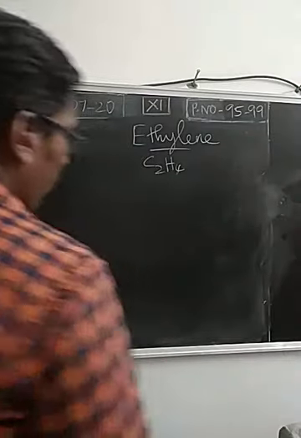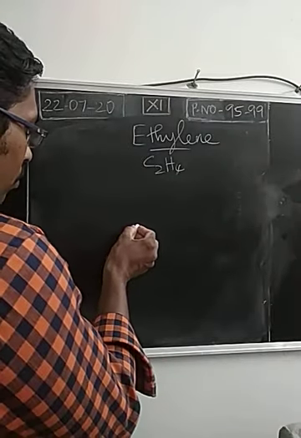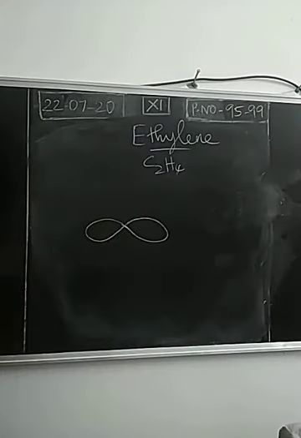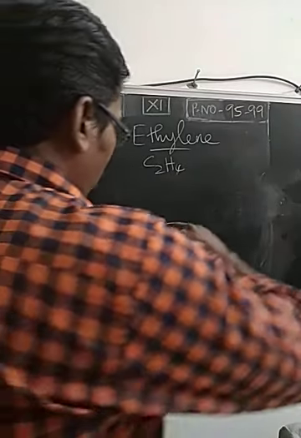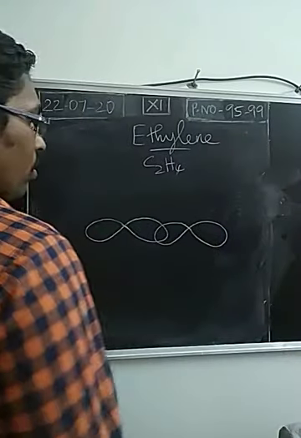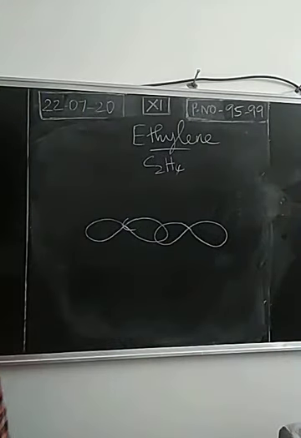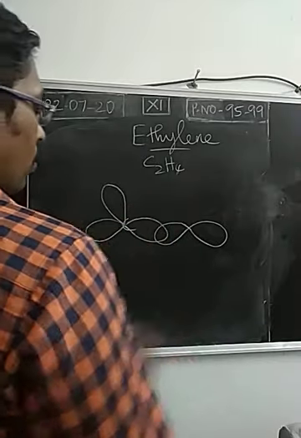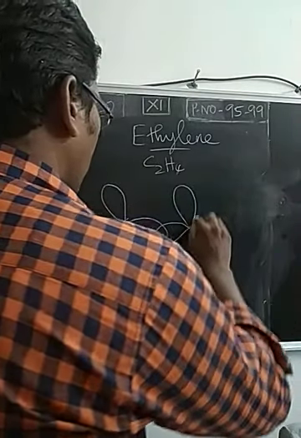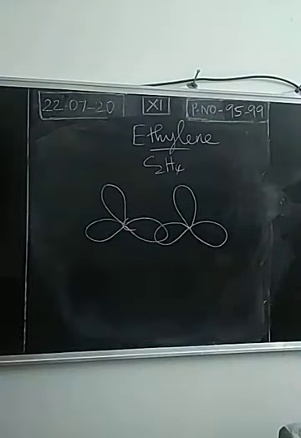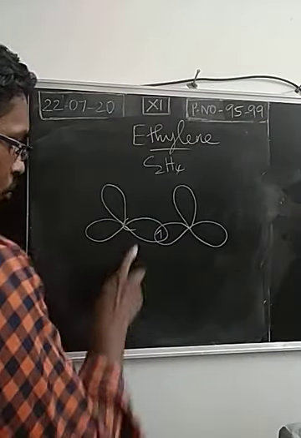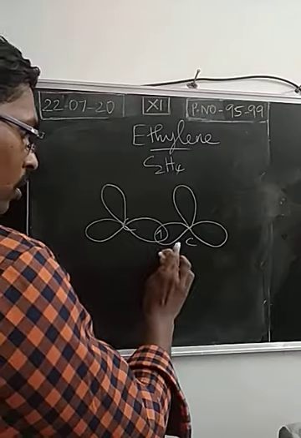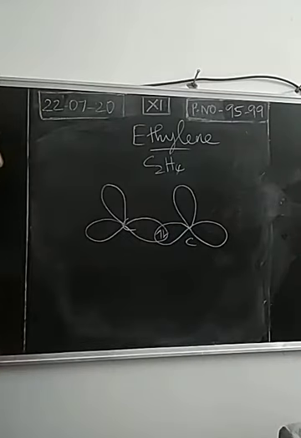So the sp2 hybridized orbital of the first carbon is overlapping with the sp2 hybridized orbital of the second carbon.